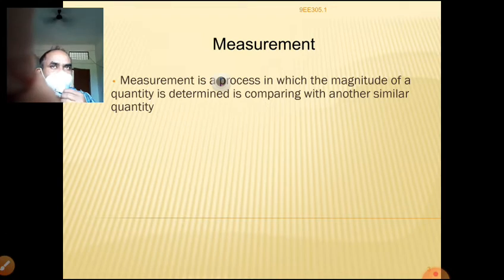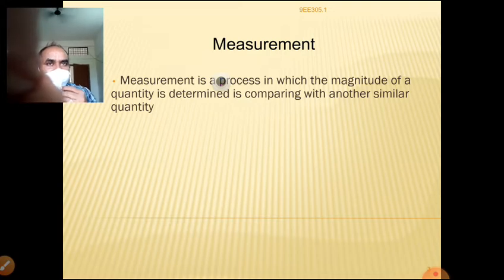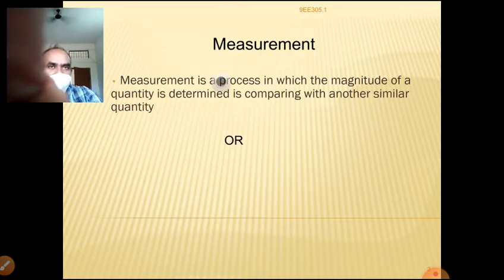Using the standard instruments we are going to measure the values. So what is the meaning? The measurement is a process in which the magnitude of a quantity is compared with another similar quantity of already known value.